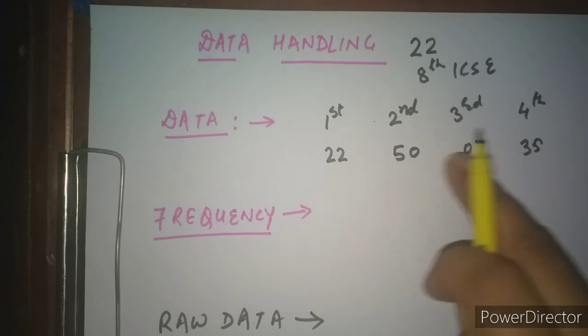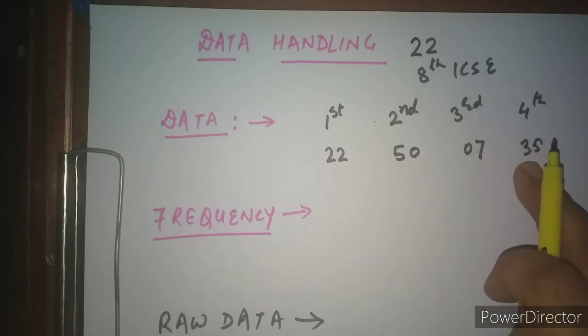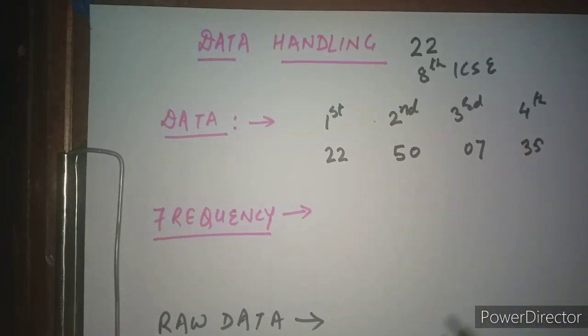Here we talked about the runs scored by a particular team. You can talk about the population of different countries, the taxes paid by the general public, or the number of tall students in your school.